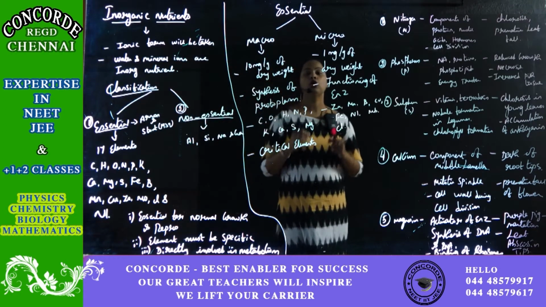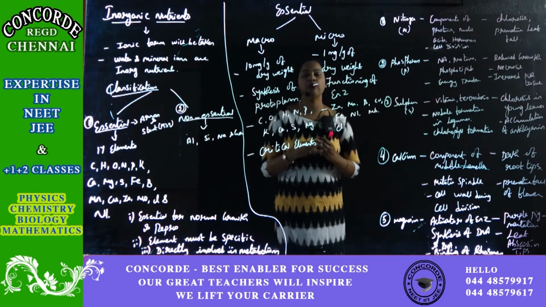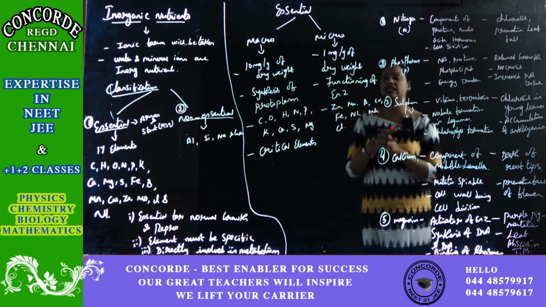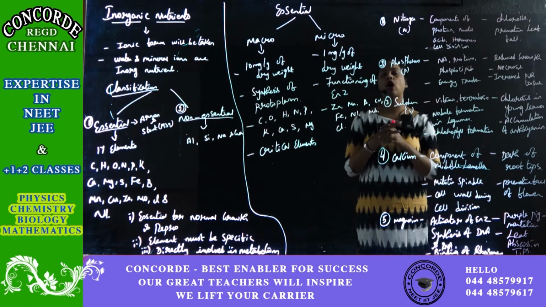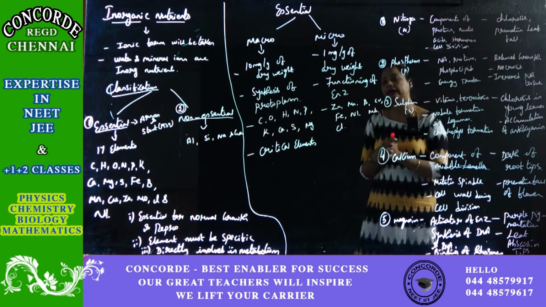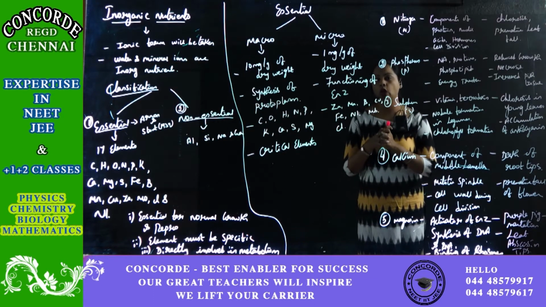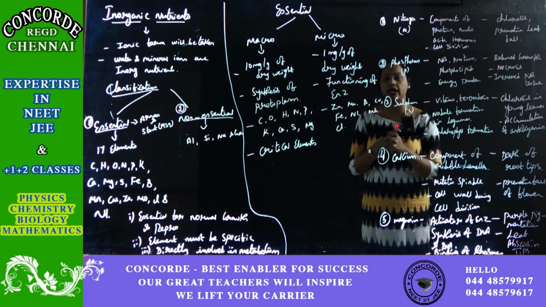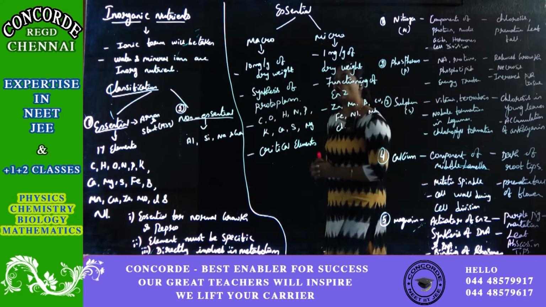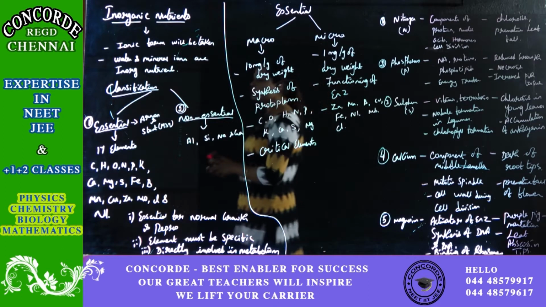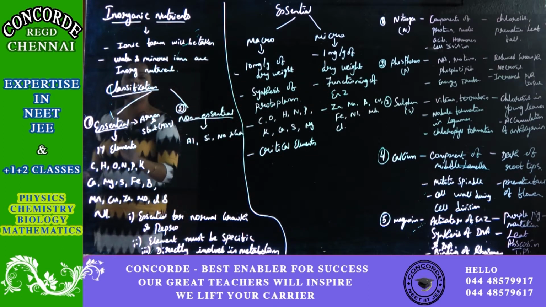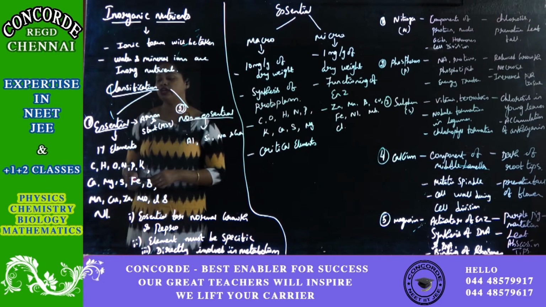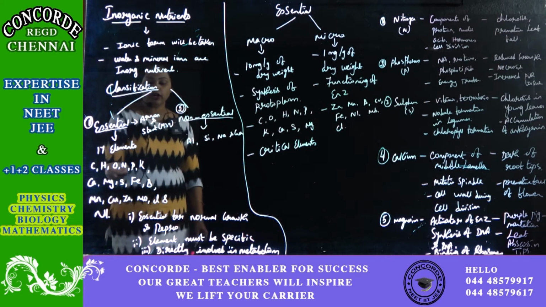There are totally 17 nutrients considered as essential nutrients. These essential nutrients can also be called critical nutrients because without these nutrients the plant may not be able to survive. So, it is also called the critical nutrients. Out of those 17 elements, I have written them down over here.